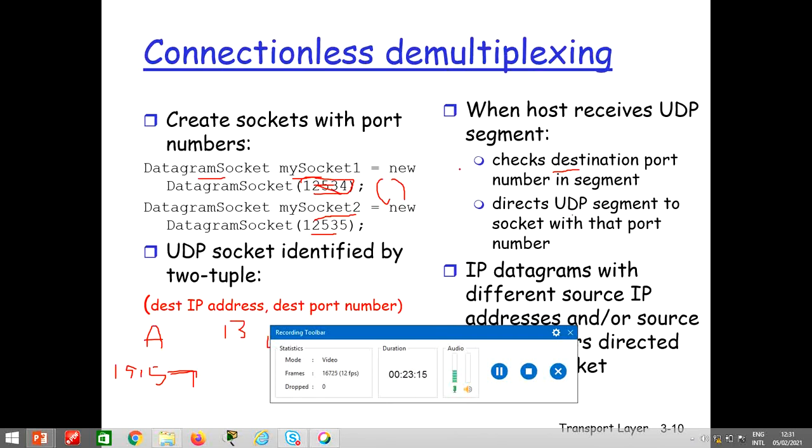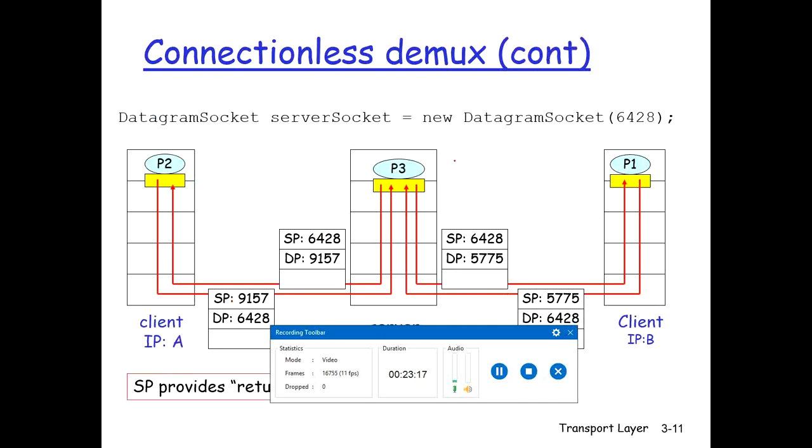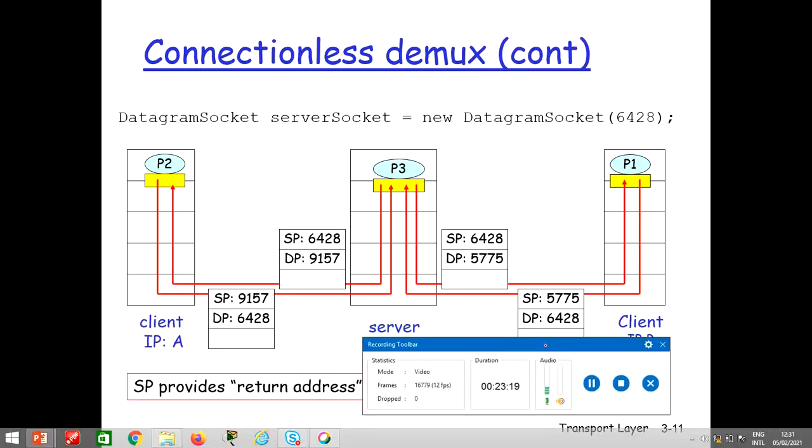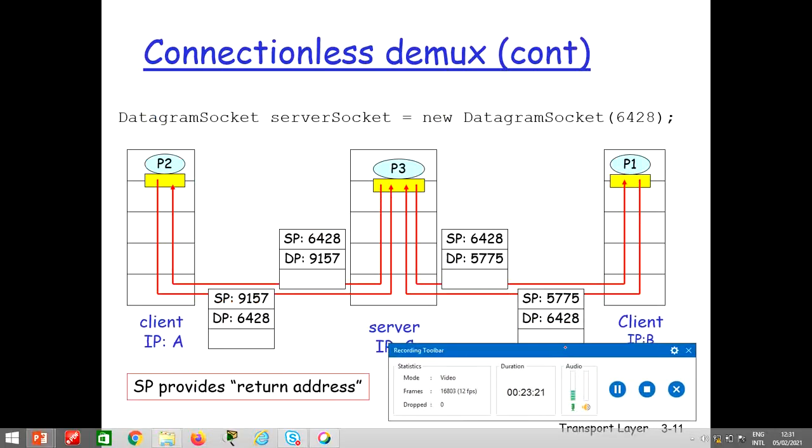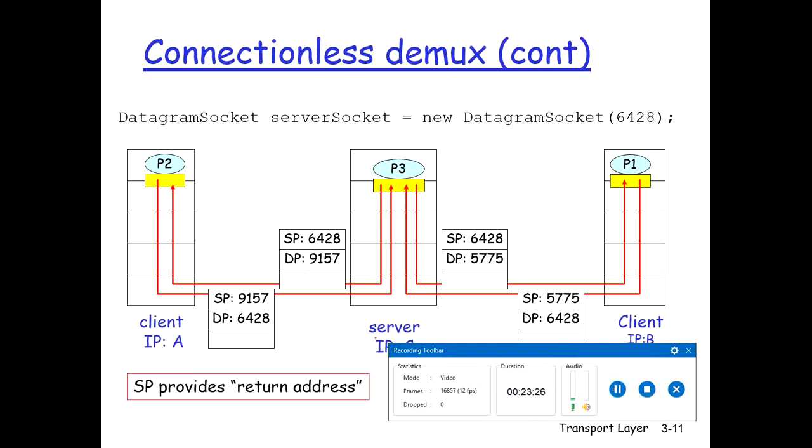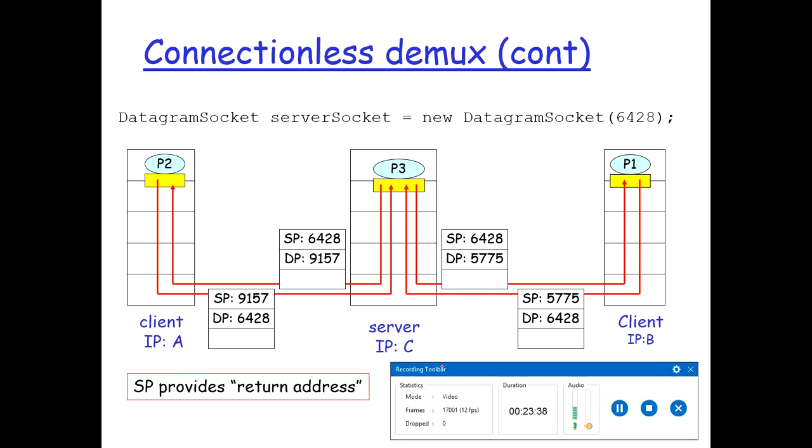Alright, moving ahead. This is the example that we discussed. SP here is source port, DP means destination port. For example, process P2 wants to send a data message to some other host.